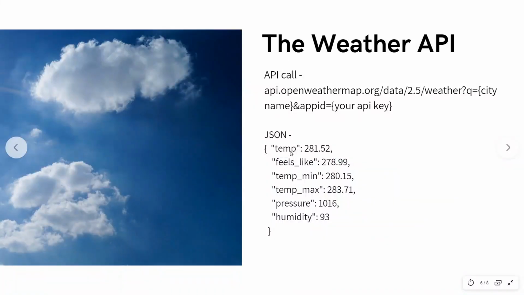So we can see that there are key and value pairs. Suppose we query for the weather of a certain place with our API call and it will return us some JSON, right? So the contents of the JSON can be like temperature equal to 281 Fahrenheit, feels like 278 Fahrenheit and stuff. And we can pick the data or select the data from the JSON using these keys.